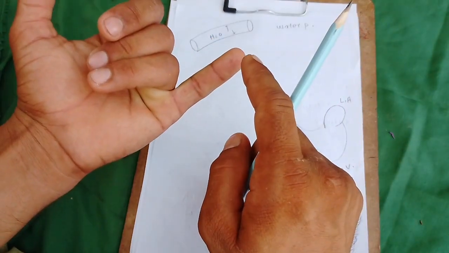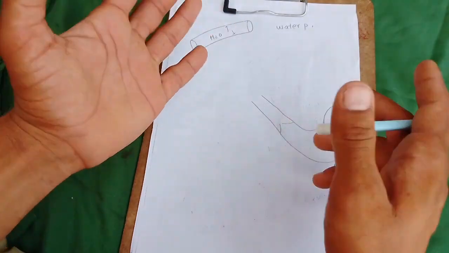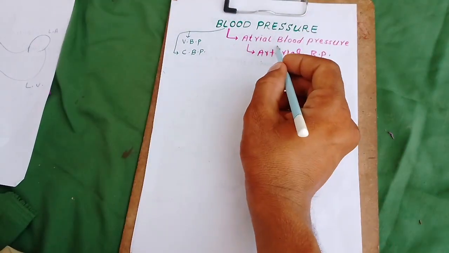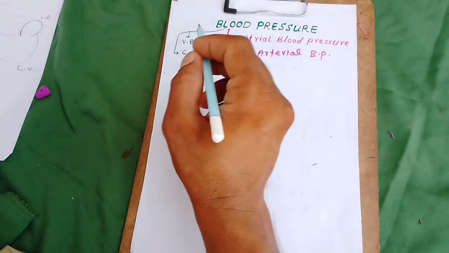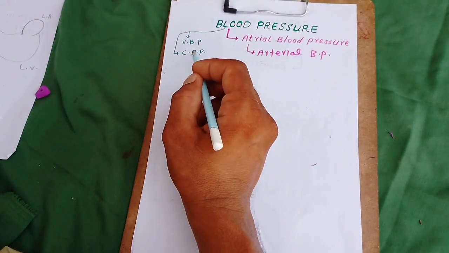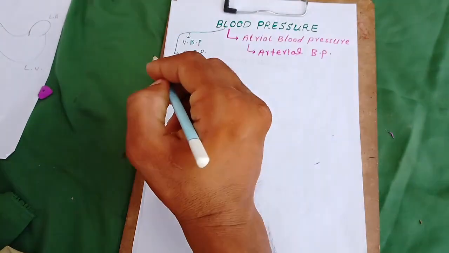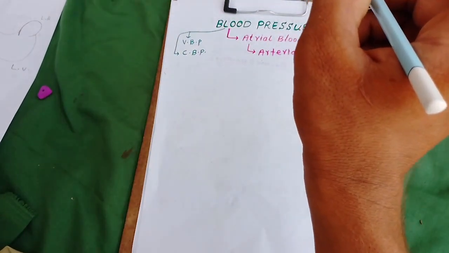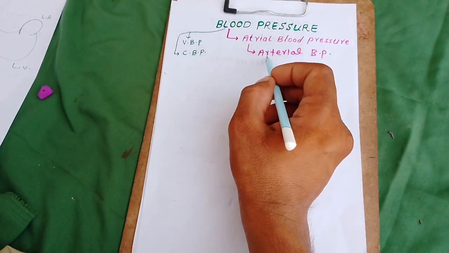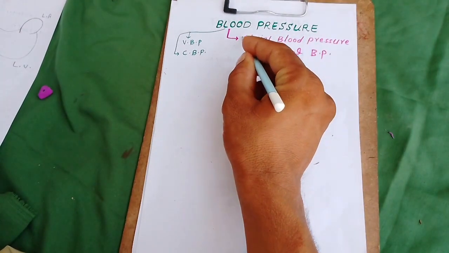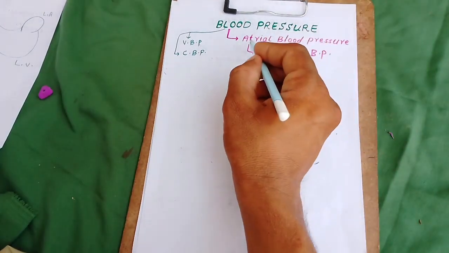When blood applies pressure on the wall of the aorta, arteries, and arterioles, that pressure is called arterial blood pressure. When the blood applies pressure on the wall of the veins, that is called venous blood pressure. The pressure exerted by the blood on the wall of the capillary is called capillary blood pressure. But in clinical practice, blood pressure refers to the arterial blood pressure.